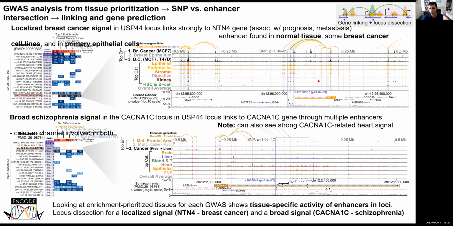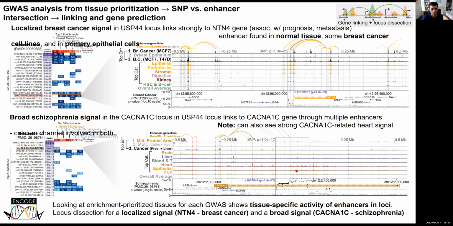This analysis allows us to now dive into individual loci and start looking at what are the genome-wide association signals at the level of individual SNPs, and how those are in fact overlapping specific enhancers, and which target genes these enhancers are linked to. In this particular case, you can see this breast cancer association is in fact pinpointing association with specifically breast cancer samples as well as breast epithelium.